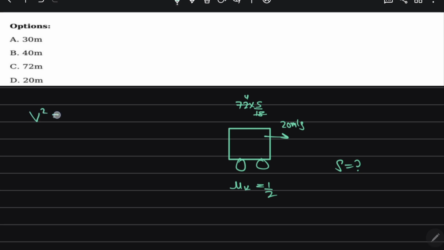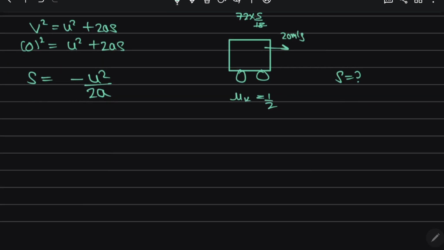You know v square is equal to u square plus 2as, right? So due to friction the final velocity becomes 0. So 0 equals initial speed square plus 2 times acceleration into s. So we have to find s. So that is minus u square upon 2a. And this negative sign shows that there is some opposing force acting, that is friction. Due to friction force this negative sign is coming.